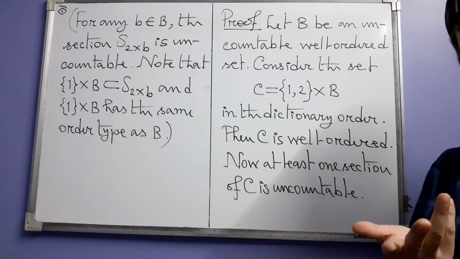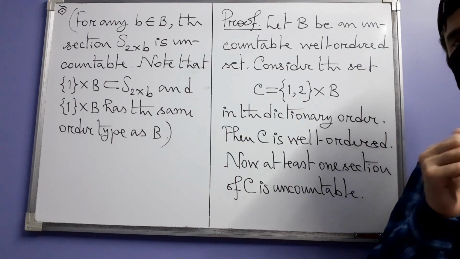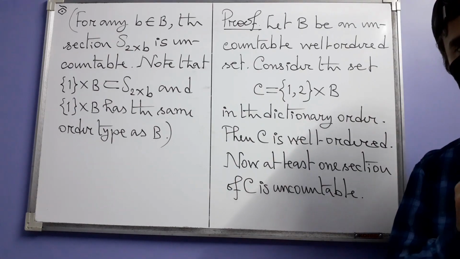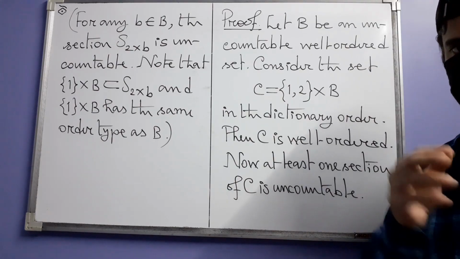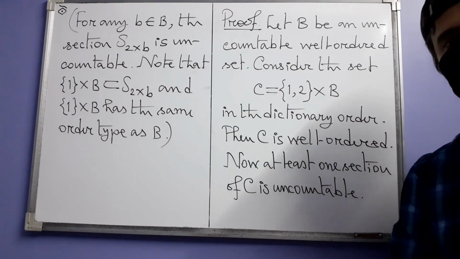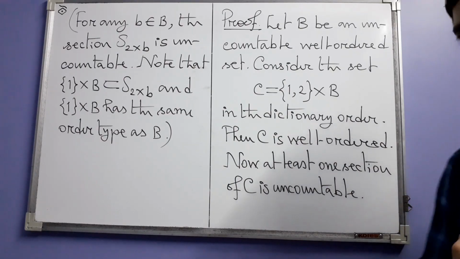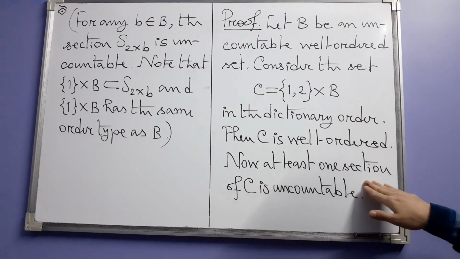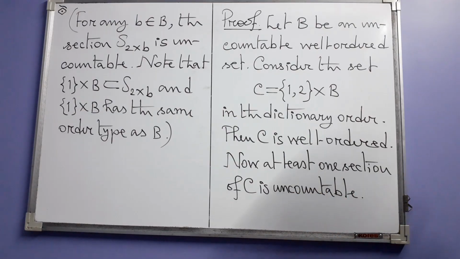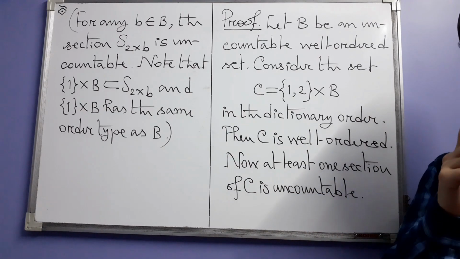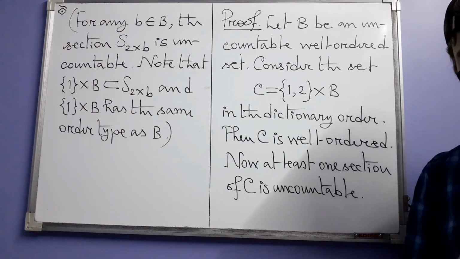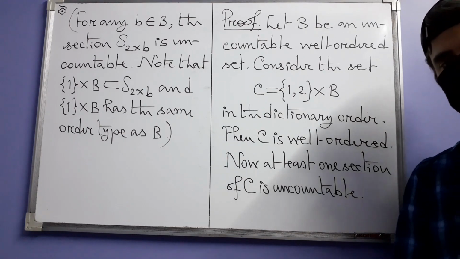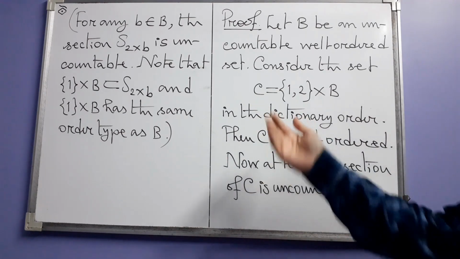We have already seen that if you take the Cartesian product of two well-ordered sets, then in the dictionary order, the Cartesian product becomes well ordered. Now, next we look at this fact about C. At least one section of C is uncountable. Why does the author say this? In fact, the author gives a hint.